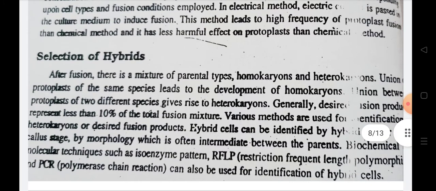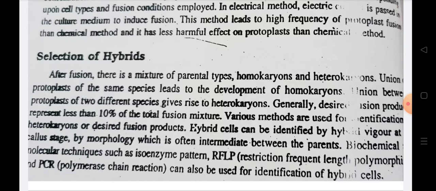The third step is selection of the hybrids, which takes place after the fusion. We have to observe a mixture of parental lines or types. Homokaryons or heterokaryons of protoplasts of the same species lead to the development of homokaryons.